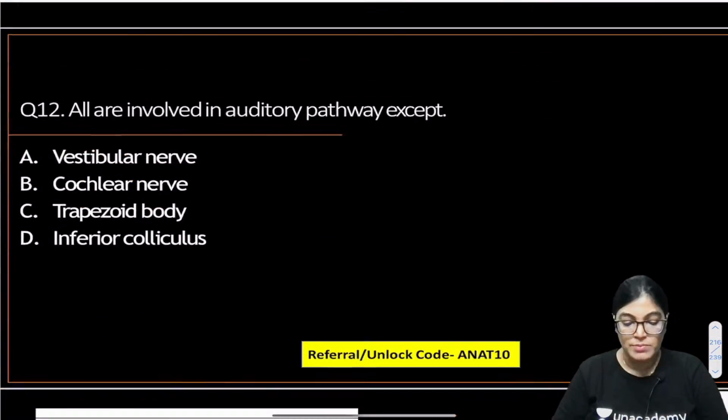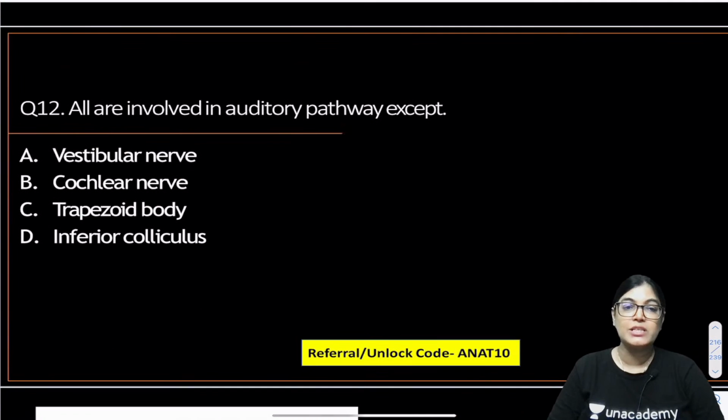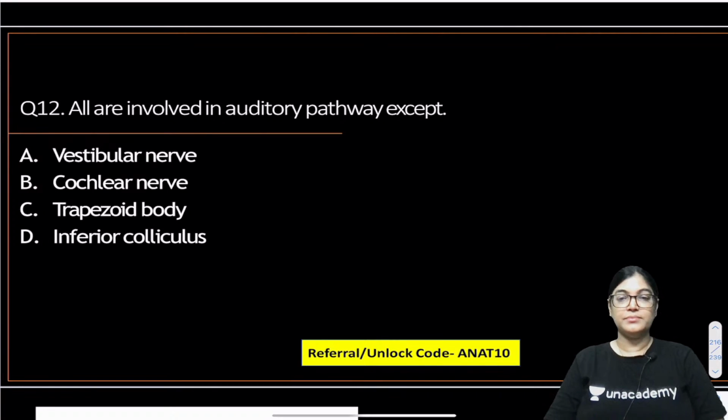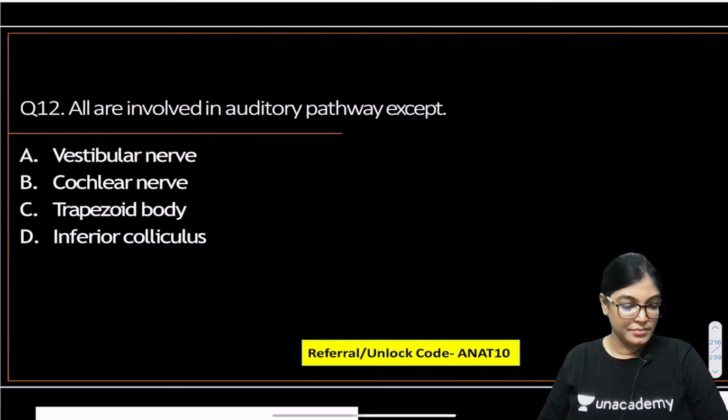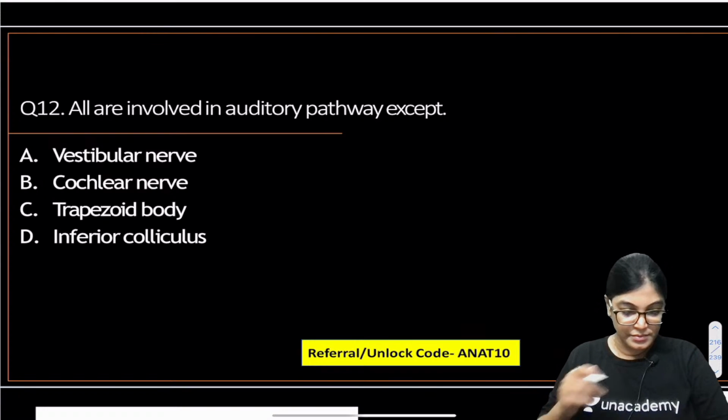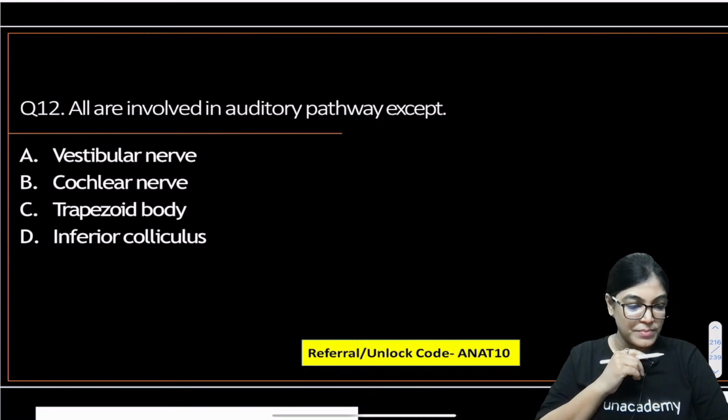Now let's move on to question number 12. All are involved in auditory pathway except which of the following components, which is not a part of the auditory pathway? Vestibular nerve, cochlear nerve, trapezoid body, inferior colliculus. Question number 12, mark the correct answer.